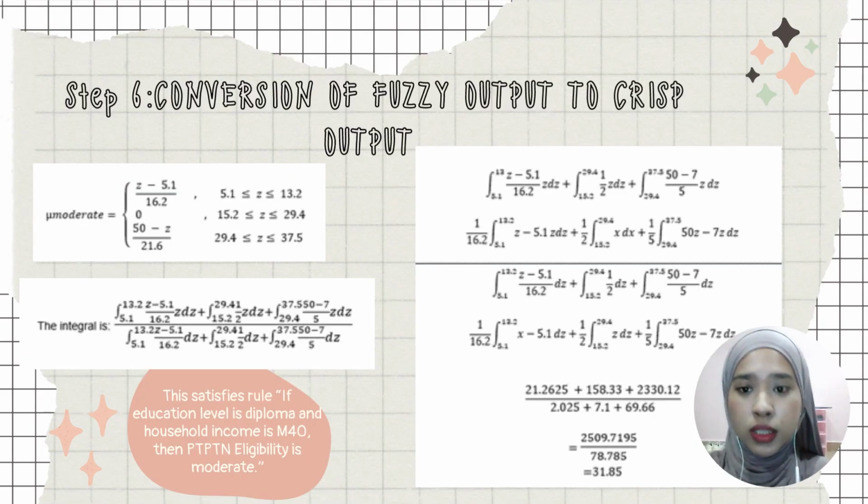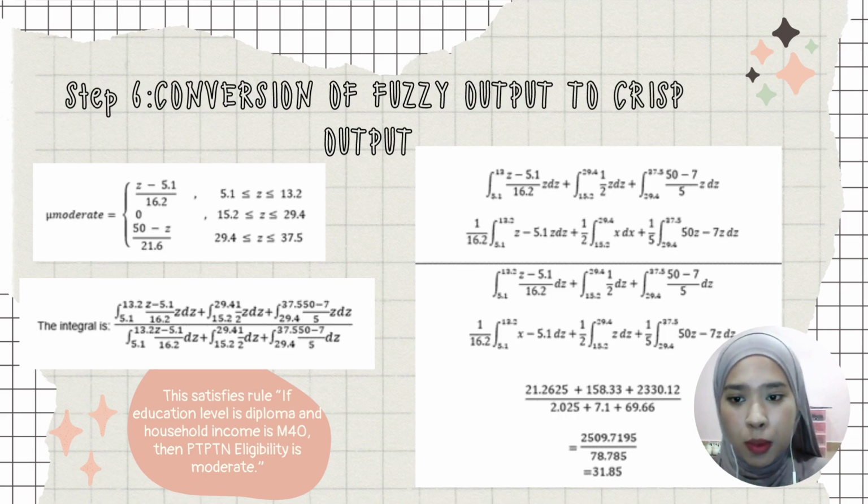Alright, now we move to step 6, which is the conversion of fuzzy output to crisp output. From this step, we have to get the membership function of the moderate, which is z minus 5.1 over 16.2 from the range 5.1 until 13.2. And for the 0, from the range 15.2 until 29.4. And for the membership function 15 minus z over 21.6, we get the range from 29.4 until 37.5.